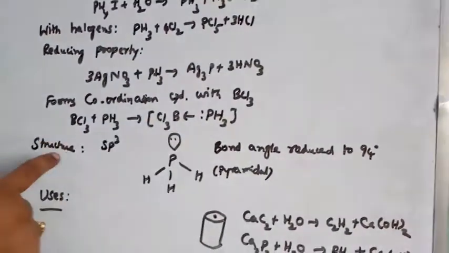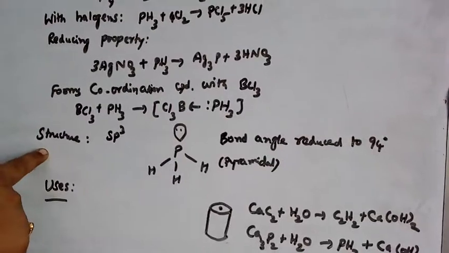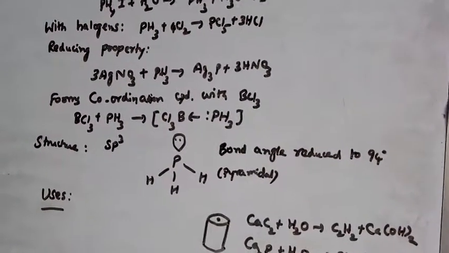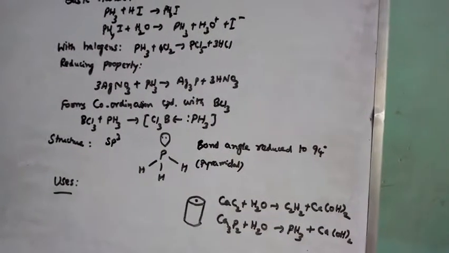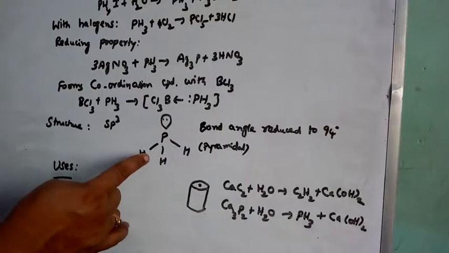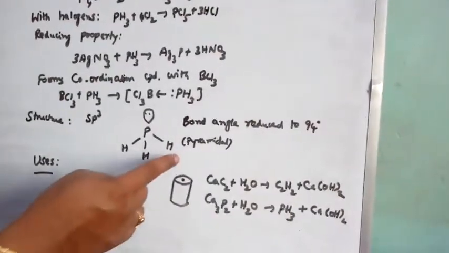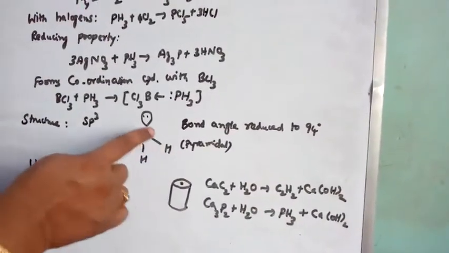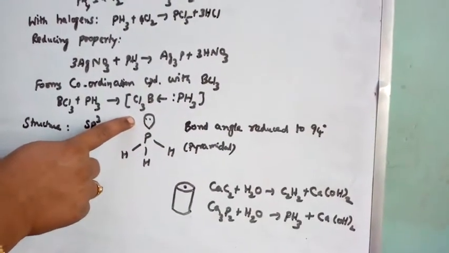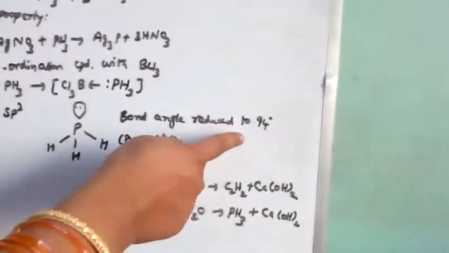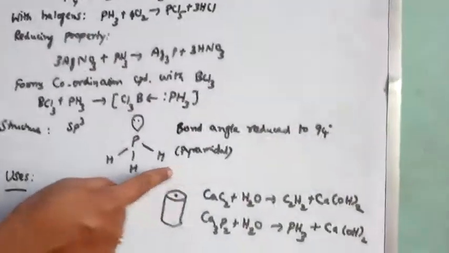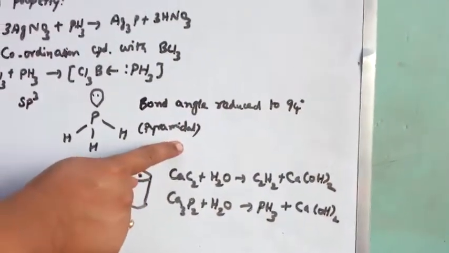Okay. After that, the structure of phosphine. Phosphine has sp3 hybridization. Three orbitals are occupied by bond pairs of electrons, whereas the fourth corner is occupied by a lone pair of electrons. So the bond angle is reduced to 94 degrees due to this repulsion. You read VSEPR theory last year, no? Remember that. Moreover, phosphine has a pyramidal shape.